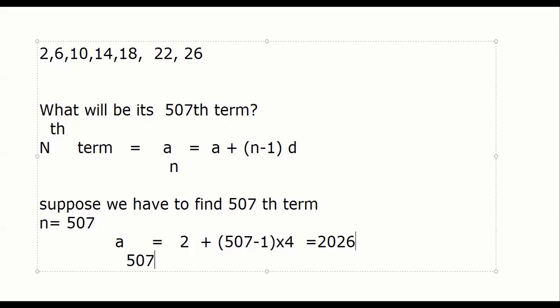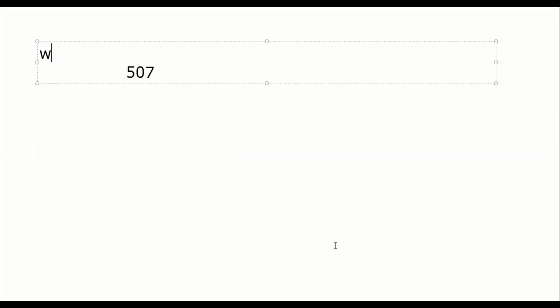Before I move on, can n be negative? No, sir. n cannot be 0. Can n be negative, guys? No, sir. Can n be a fraction or decimal? No, sir. n can only be a whole number. n can be only positive integers, or you can say only whole numbers: 1, 2, 3, 4, 5, up to infinity. It cannot be negative. It cannot be a fraction. It cannot be a decimal. It's only whole numbers.